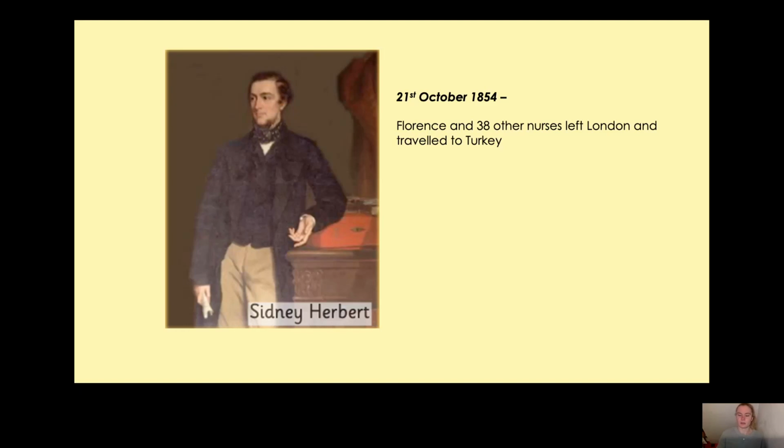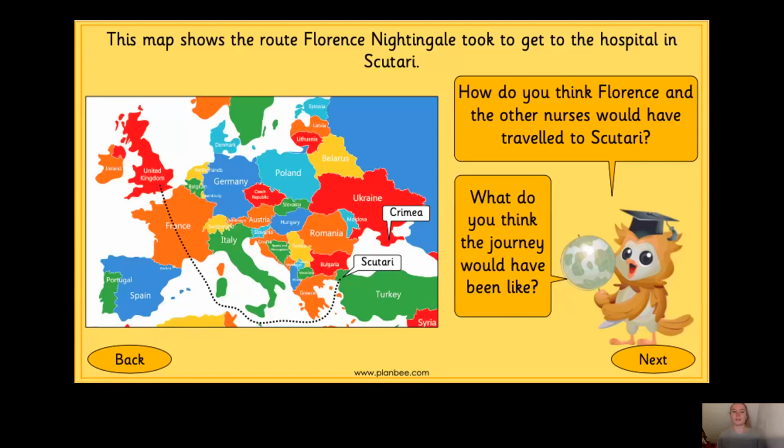Shall we find out? So here's a map that shows the route that Florence Nightingale and the other nurses took to get to the hospital in Scutari. Now, can you see where we live, the United Kingdom, in red, where the line starts? Yes, that's where we live, isn't it? So that's where Florence Nightingale started her journey. And after she left the United Kingdom, she travelled across the English Channel. Remember, we learned about the English Channel in geography. It's south of the United Kingdom, isn't it?